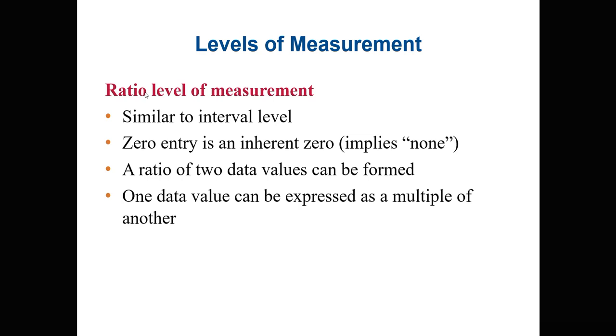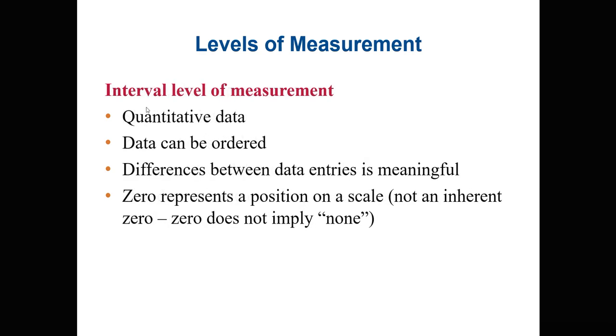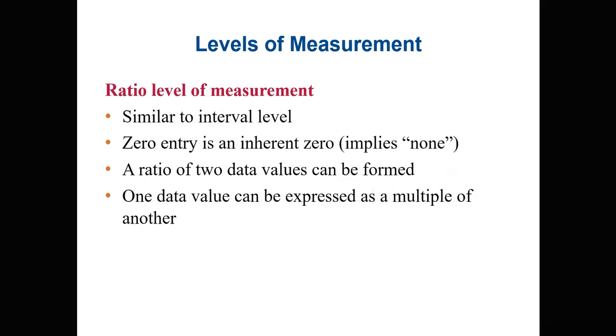On the other hand, you have the ratio level of measurement, similar to the interval level. The only difference is that 0 means there is absence. It means nothing. So if you go to the bank and you have 0 in your bank account, 0 money, it means there is no money. So don't go to the bank and say, my quantitative analysis teacher taught us about the interval level of measurement, and this 0 is just a position on the scale. No, 0 means nothing. Or on your QA test, if you have 0 on a question, it means you got nothing for that question.